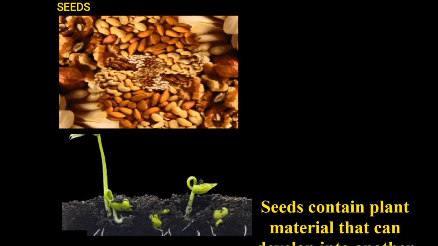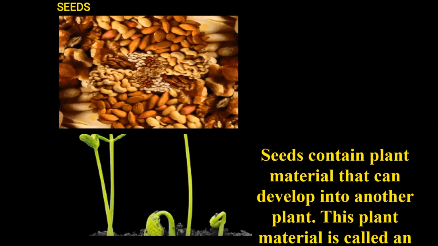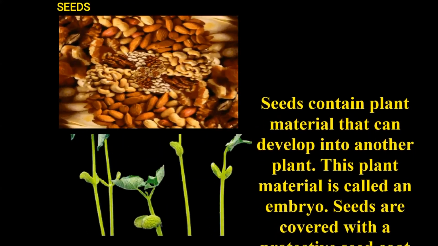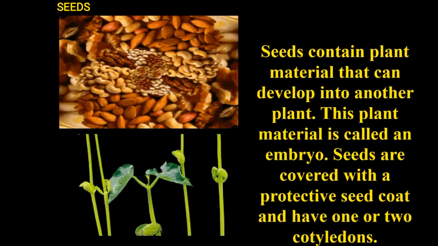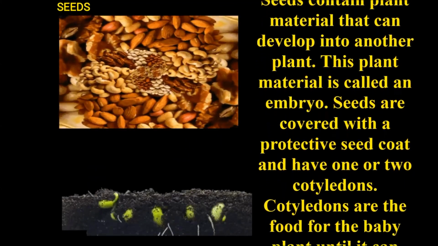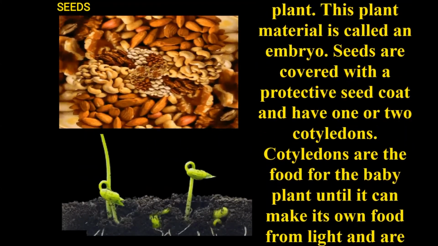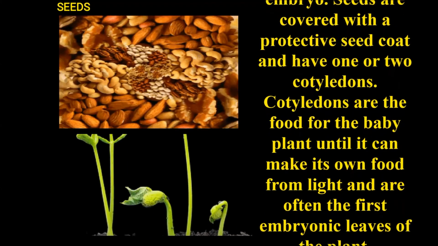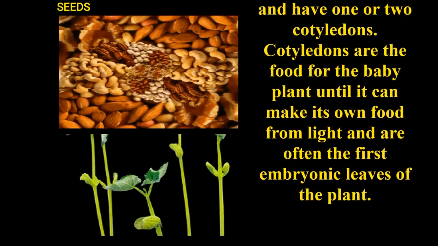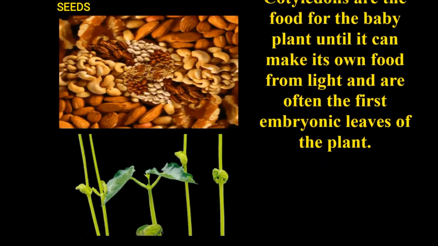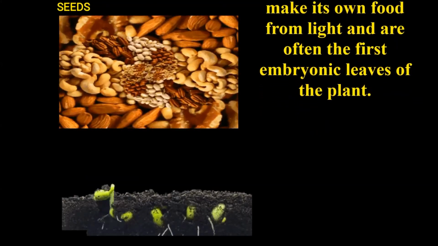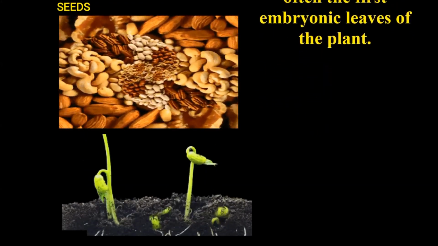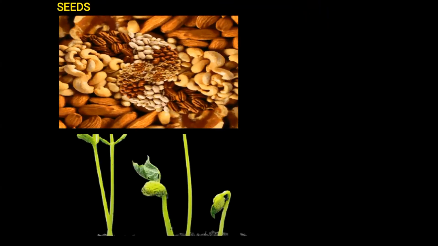Seeds. Seeds contain plant material that can develop into another plant. This plant material is called an embryo. Seeds are covered with a protective seed coat and have one or two cotyledons. Cotyledons are the food for the baby plant until it can make its own food from the sunlight, and often the first embryonic leaves form from the plant.